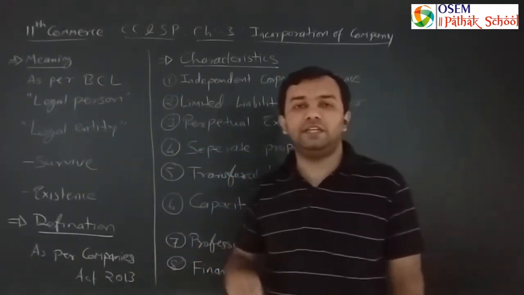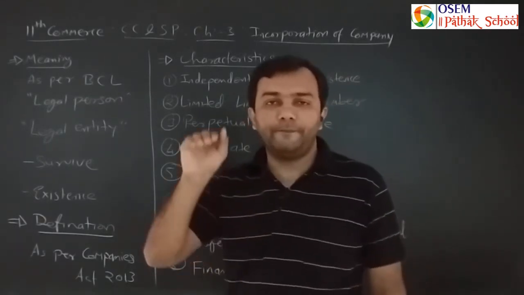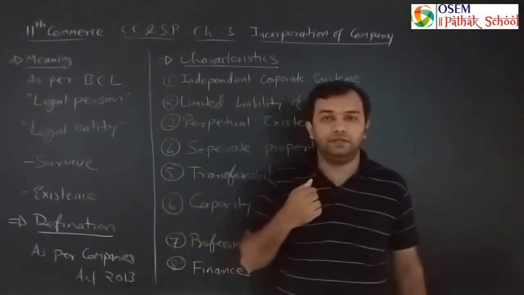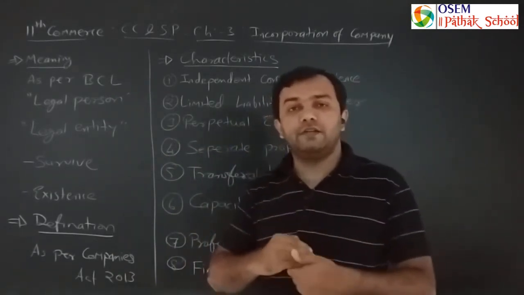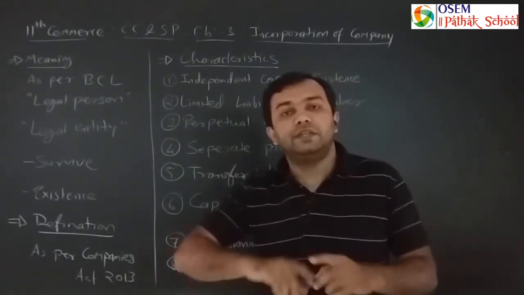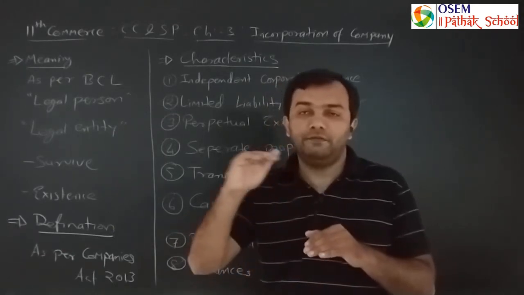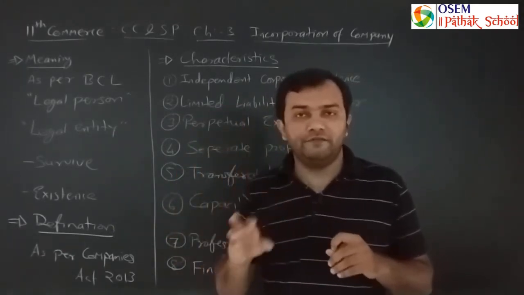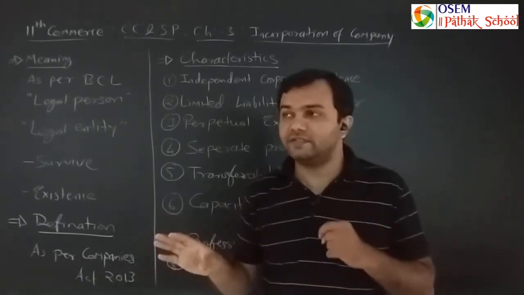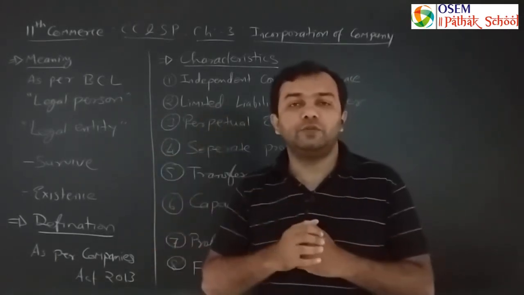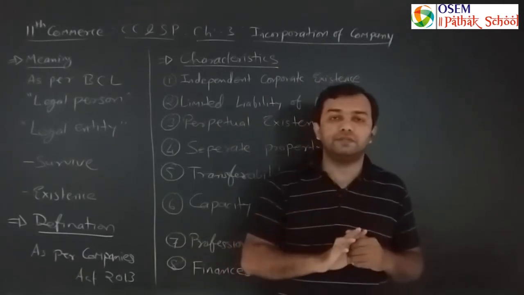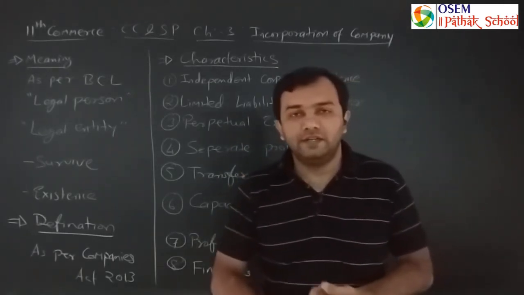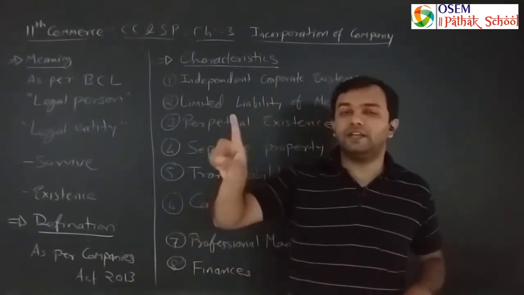What is my liability? My liability is up to the amount of investment I have made in the company. If someone has made a huge investment in the company, the liability will be higher. Say, somebody has 1,000 crore invested in Reliance Industries Limited, then his risk is up to 1,000 crore rupees. If I have invested 1 lakh rupees in Reliance Industries, my liability will be 1 lakh rupees.